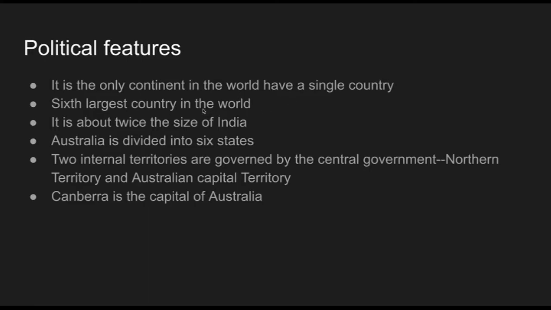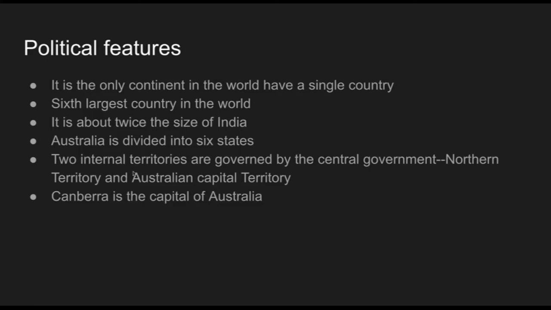It is the sixth largest country in the world according to size. It is about twice the size of India. According to size, Australia is double the size of India.